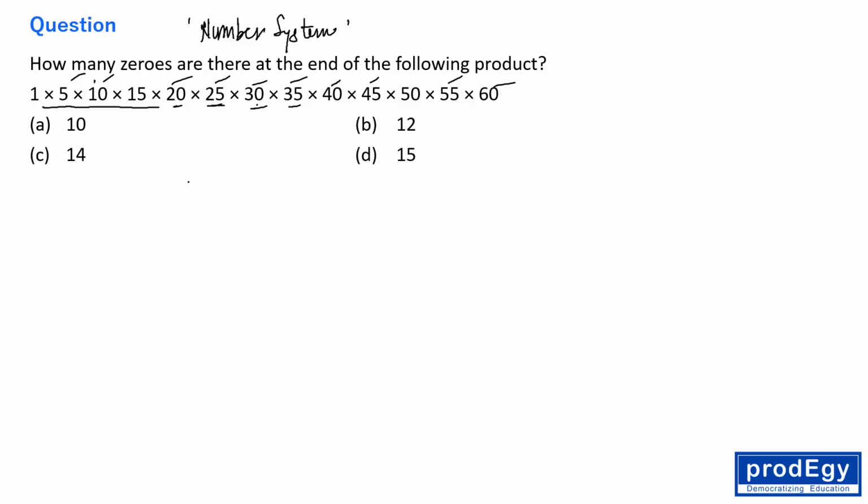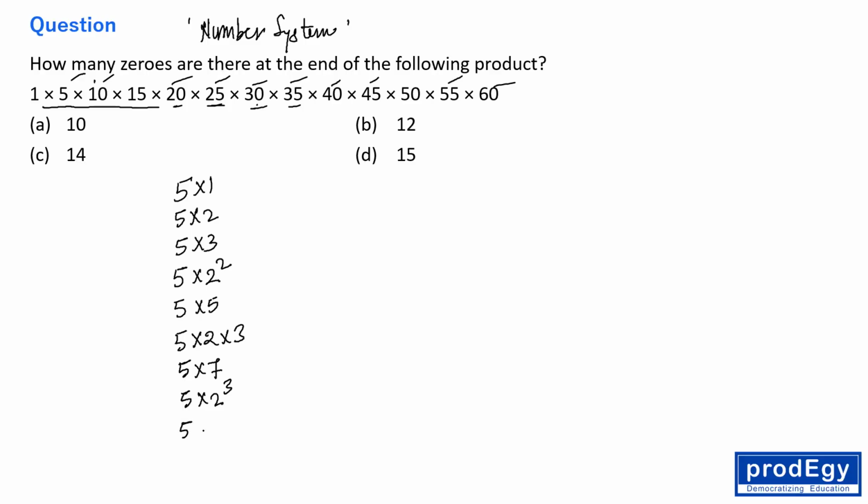Okay, so 5 into 1, 5 into 2, 5 into 3, 5 into 2 square, 5 into 4. So 5 into 5, it is 5 square. 5 into 6, okay. 5 into 7, 5 into 8, 8 means 2 cube. 5 into 9, 9 is 3 square. 5 into 10, so 50 means 5 square into 2.